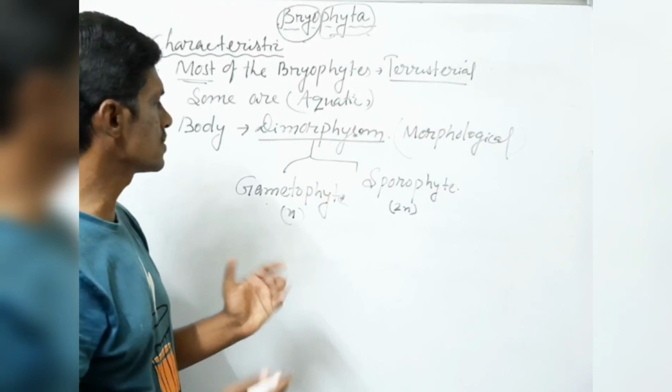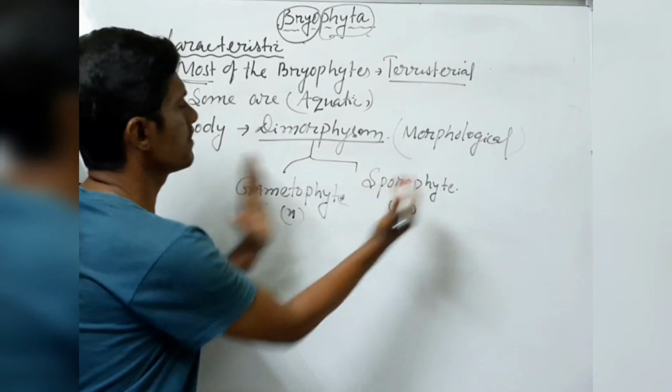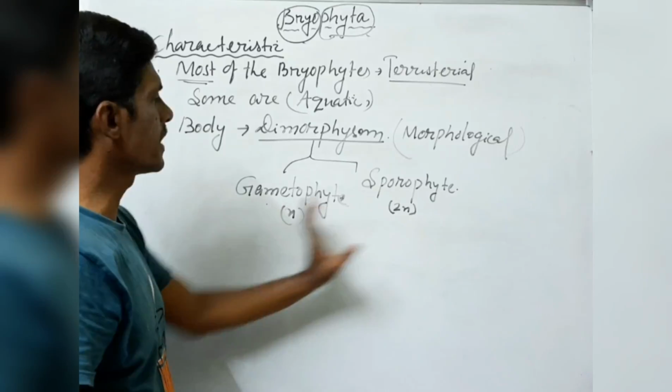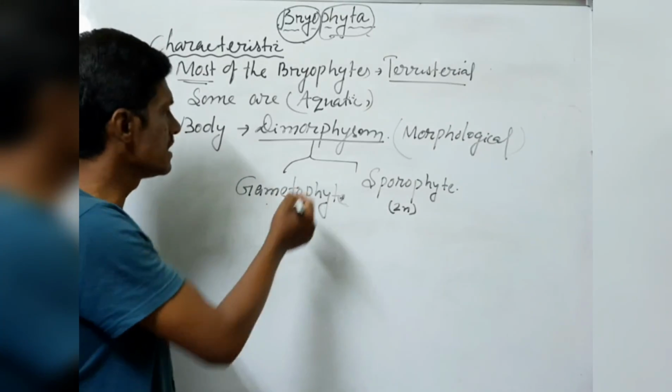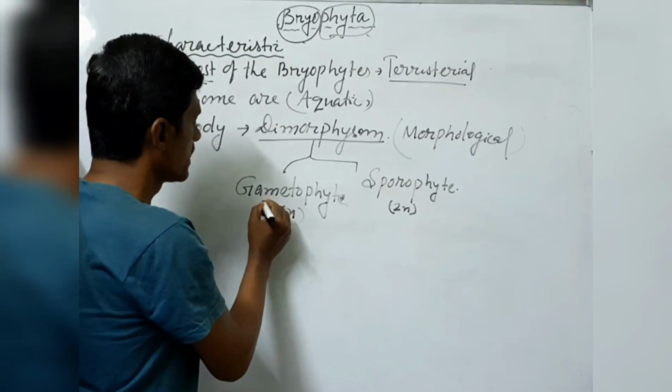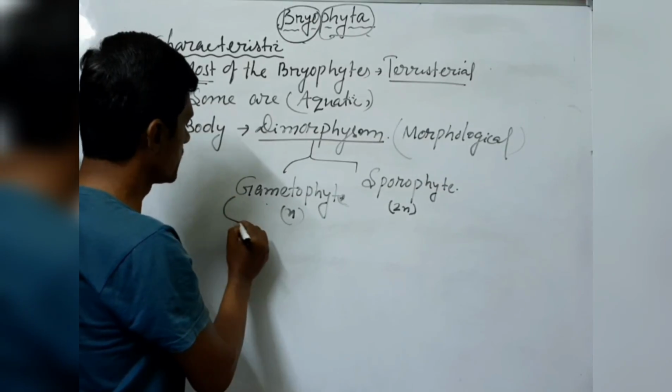The life cycle consists of two parts. One is the gametophytic part and another is the sporophytic part, the haploid part and the diploid part. But in bryophytes, the gametophyte is the dominant one.